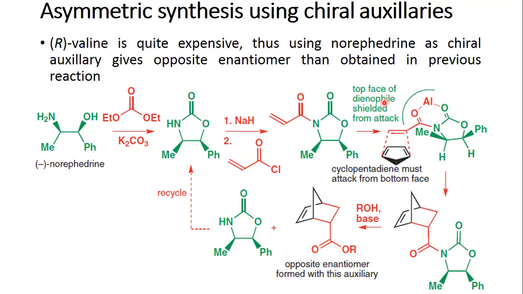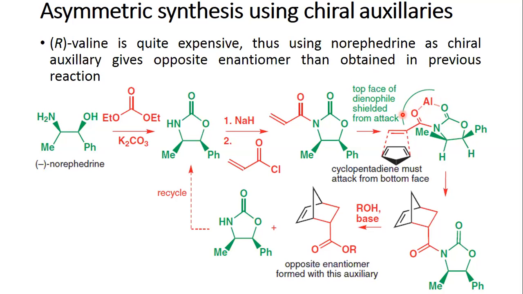Now, in this case, again bonding with aluminium, the formation of the molecular complex with aluminium has this entire thing in one plane. This particular dienophile and the carbonyl here, this oxygen, this nitrogen, this oxygen, this carbon, and this carbon are in one plane.